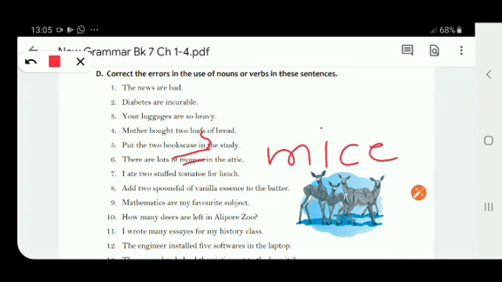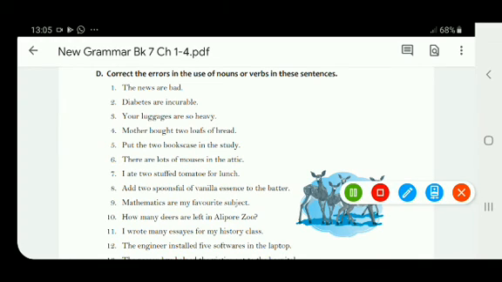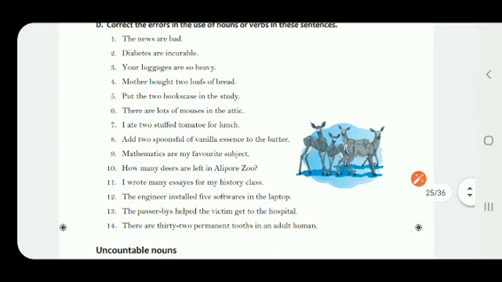I ate 2 stuffed tomato for lunch. It is not tomato. It is tomatoes. Add s to it. Now we move on to the 8th one. Add 2 spoons full of vanilla essence to the batter. So it is add 2 spoonfuls.